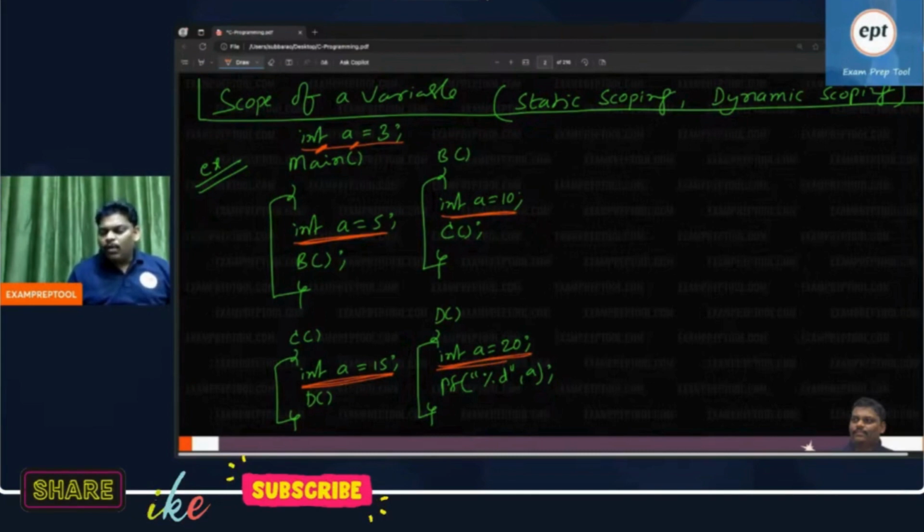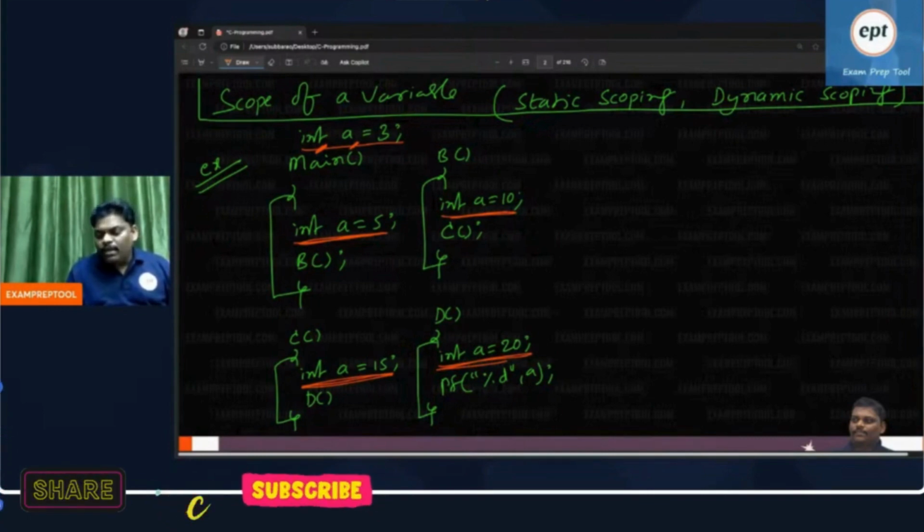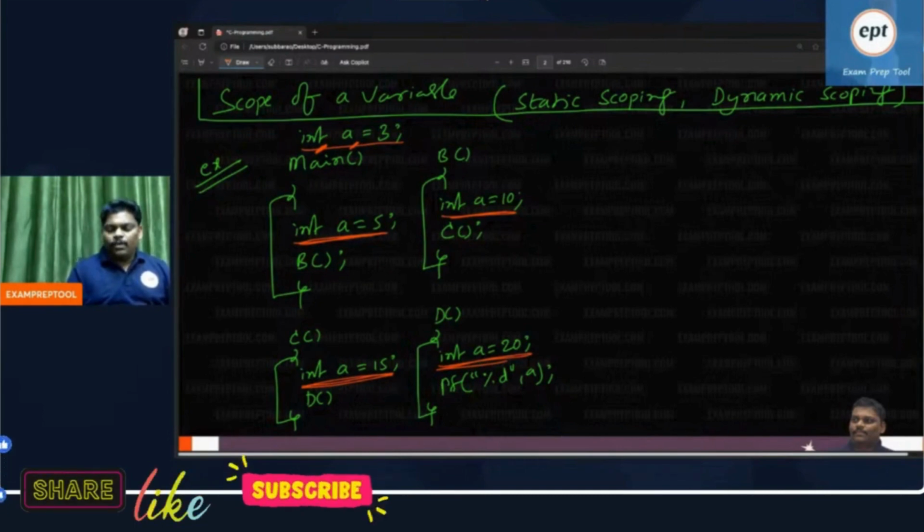Out of those 5 declarations, how many declarations belong to global and how many to local? You are saying 5 declarations, I am very happy, but how many are local declarations and how many are global? The answer: global declaration is 1, local declarations are 4. Please be careful.